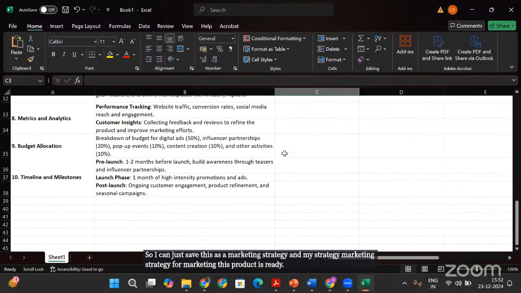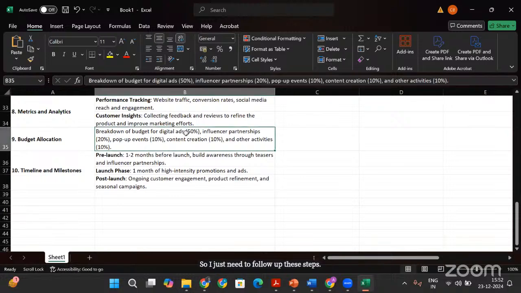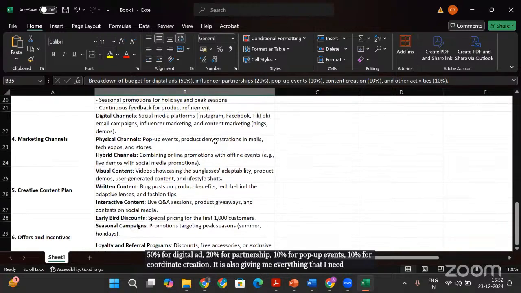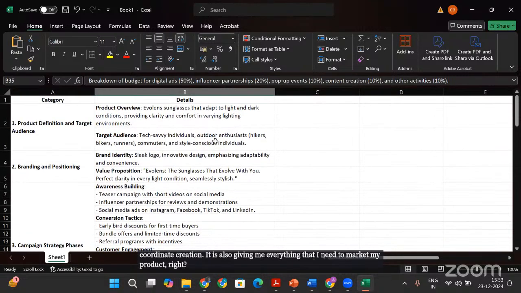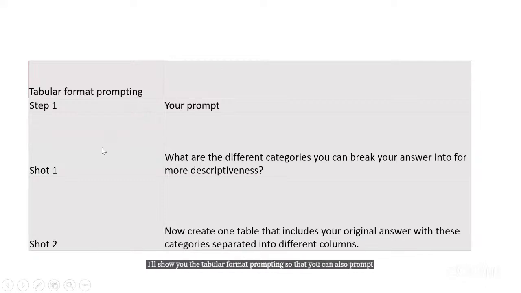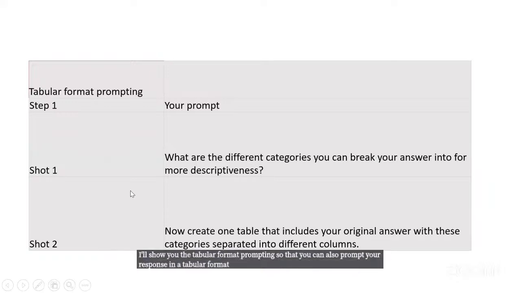So I just need to follow these steps. Break down the budget: 50% for digital ad, 20% for partnership, 10% for pop-up events, 10% for content creation. It is also giving me everything that I need to market my product, right? And I also have this in a beautiful tabular format. I'll show you the tabular format prompting so that you can also prompt your response in a tabular format. So first you ask what are the categories that ChatGPT can break the answer into for more descriptiveness, and then ask it to create a table that has your original answer and these categories in different columns.